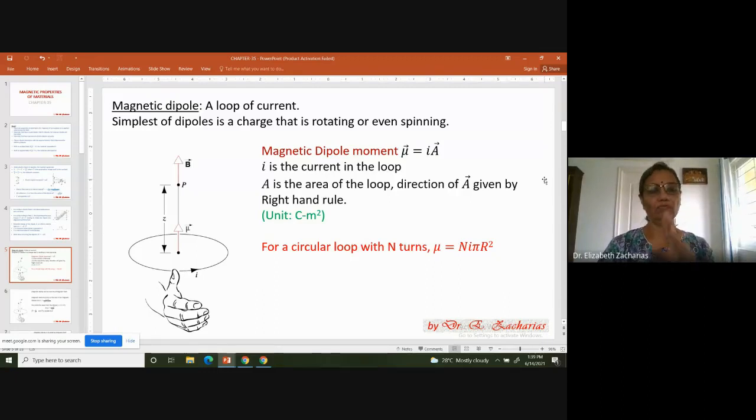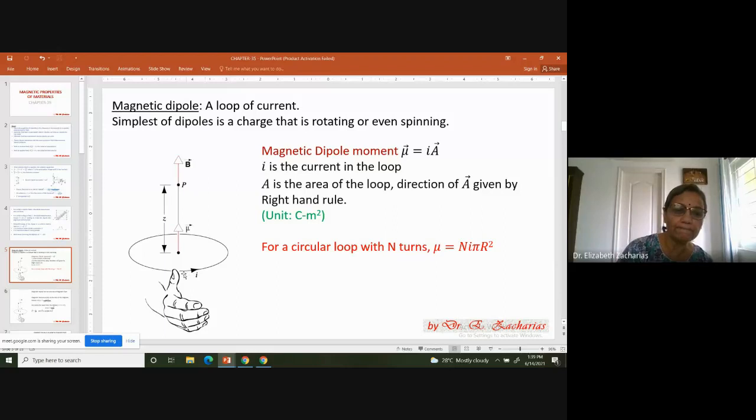Now that we have discussed what a dipole is, we have to talk about what a dipole moment is. So for the dipole moment, there it was p equal to qd. Here it is mu equal to IA. This mu is called the magnetic moment. I is the current in the loop. And what is A? A is the area enclosed by the loop.